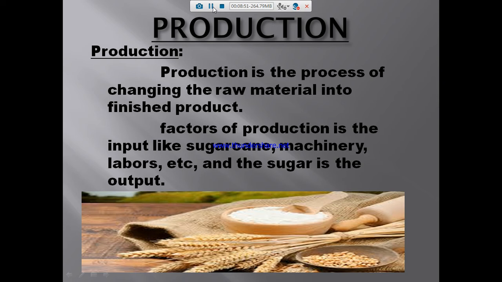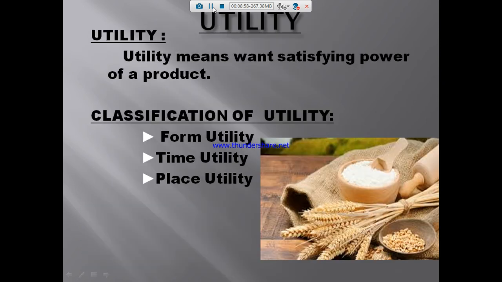So I mentioned the utility of individuals. What is meant by utility? See here, utility means the satisfying power of a product. So if I am going to buy a cloth or some other thing in some shop, the color needs to be attractive, and the design needs to be attractive. Then only I will be satisfied.